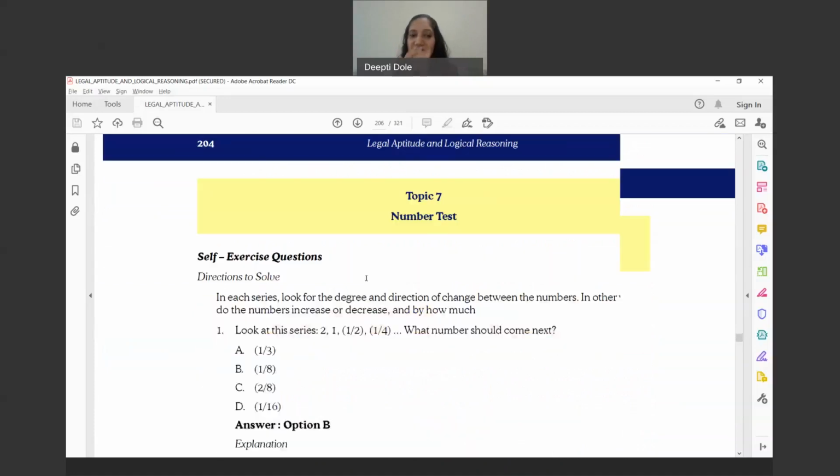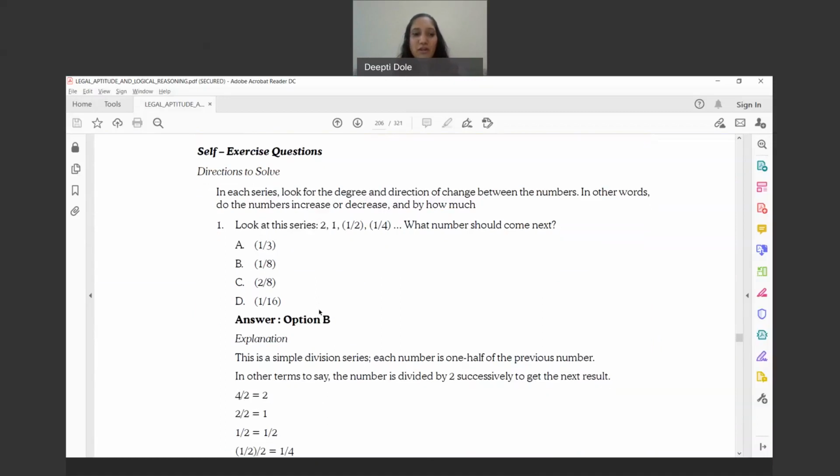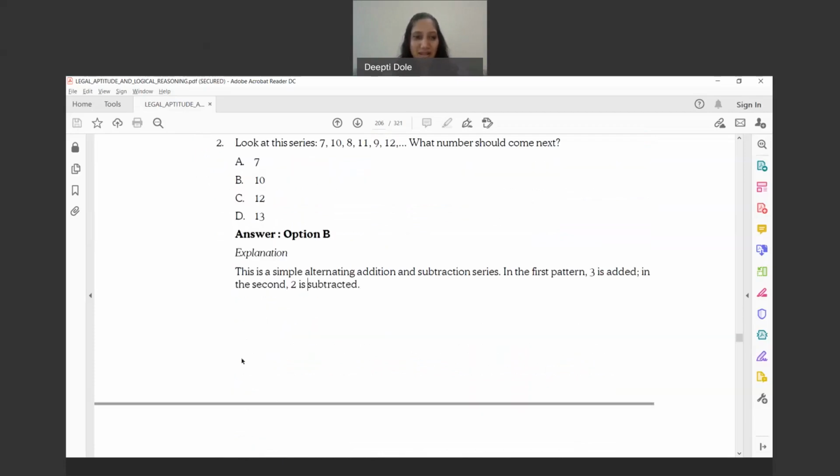Number test, again we have done. This is very simple. I guess from your first standard, second standard, 2, 1, half, 1, 4, so it's half of every number. So the WhatsApp puzzles which you get would be very easy for you to solve. So 4 by 2, of course you should be good at your math, you should know the squares, cubes and so on. Otherwise, or half of a particular value, if your maths is weak, I guess then there is a problem. So I'm sure none of you has weak maths and you're good at maths.